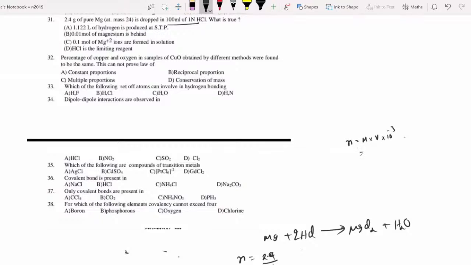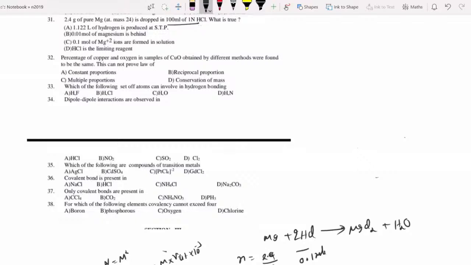Molarity is equal to normality. Why? For HCl, N is equal to M into X, and X is equal to 1, so molarity is 1. Volume is 100 into 10 power minus 3. That is equal to 0.1 mole. Shall I repeat one more time if you want? Normality is equal to molarity because the n factor is 1. Then number of moles is molarity into volume in liters. They gave milliliters, that is why we convert with 10 power minus 3. The given number of moles of HCl is 0.1 mole.